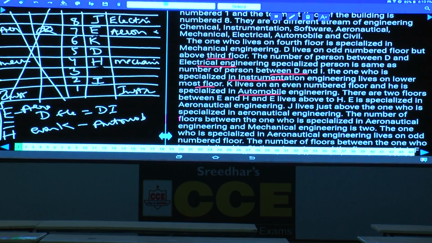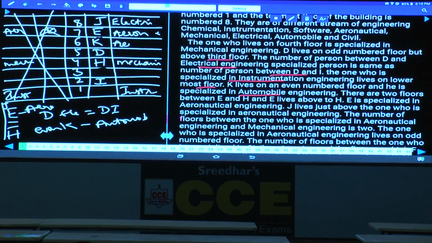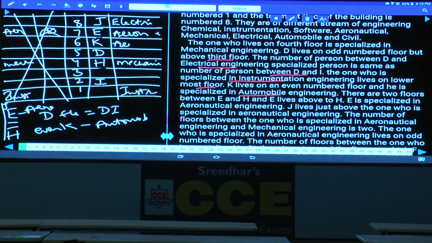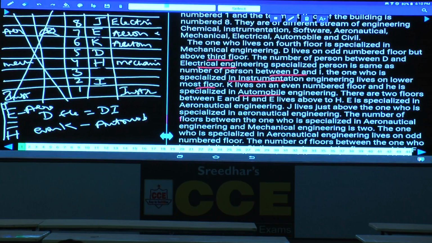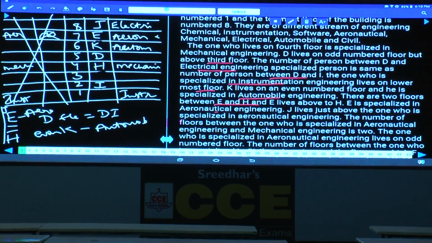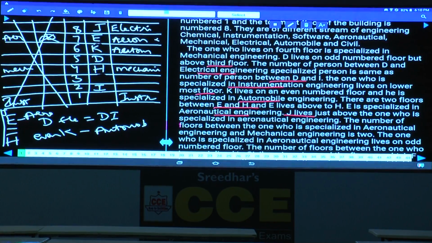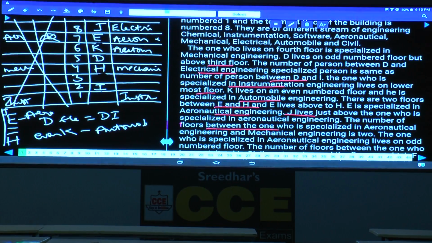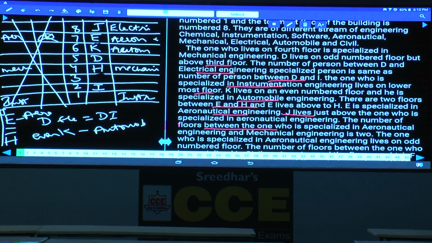And he is specialized in aeronautical, and K is specialized in automobile. This is also fixed. There are two floors between E and H. E and H, we have taken that information, and we have taken this one as well. And the number of floors between the one who is specialized in aeronautical and mechanical, aeronautical and mechanical is 2. Now aeronautical and mechanical is 2, that's we have taken.